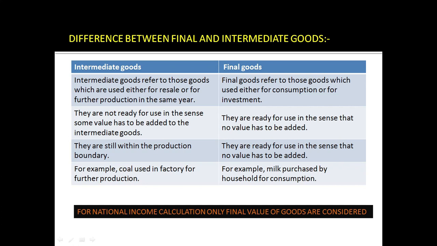For example, coal used in the factory for further production is considered as intermediate goods, and milk purchased by a household for consumption is a final good. For national income calculation, only the final value of goods is considered.